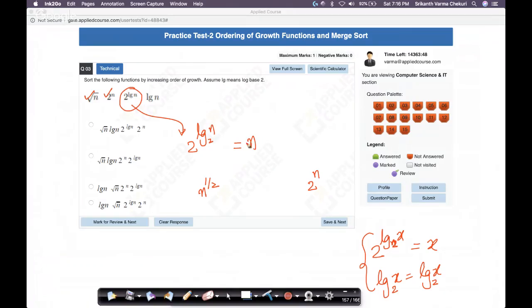So this is nothing but n. We know that n grows faster than n power half, but slower than 2 power n. So this is also taken care of. What about log n? This is a good one. Again, you can go back to the order of functions and see that log n grows slower than n power half. If you want, I'll show that to you.